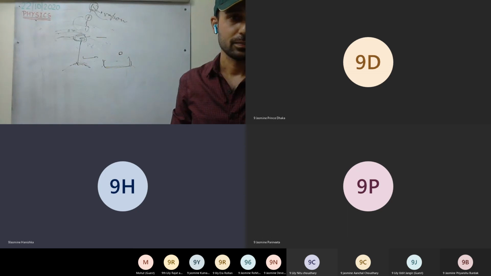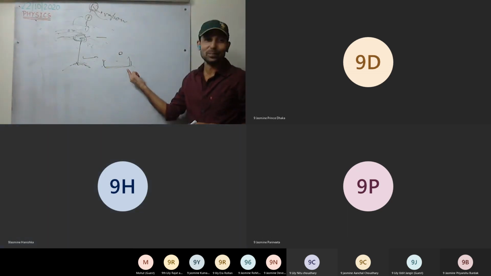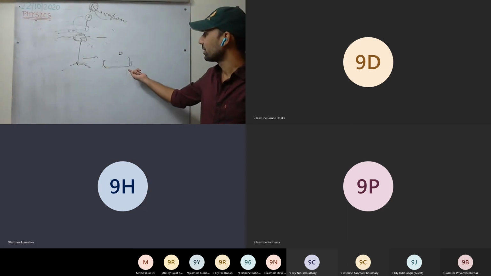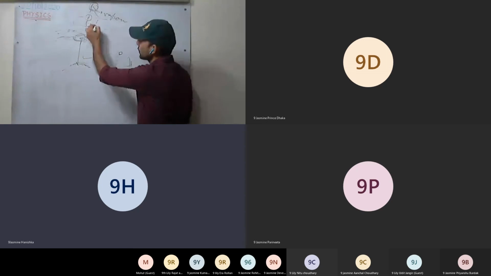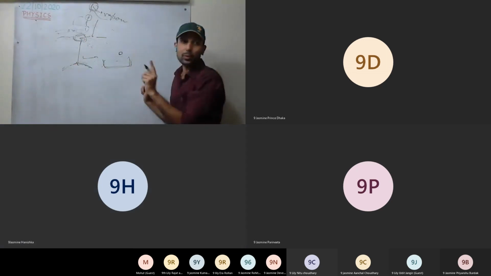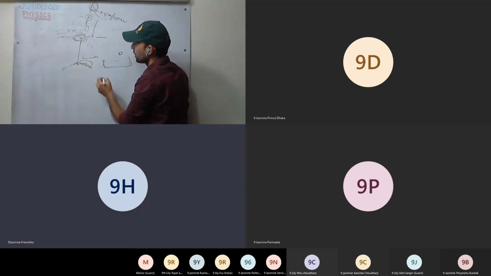Sir, in different layers of the atmosphere, does density vary? Yes, this density varies constantly. As we move closer to the surface of the Earth, density keeps on increasing. That's one thing.